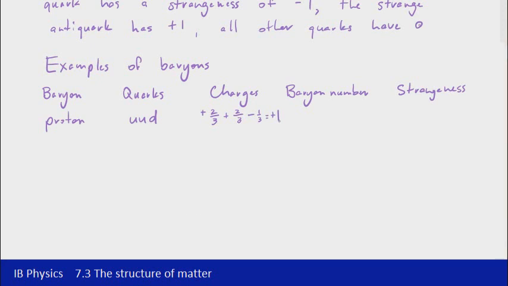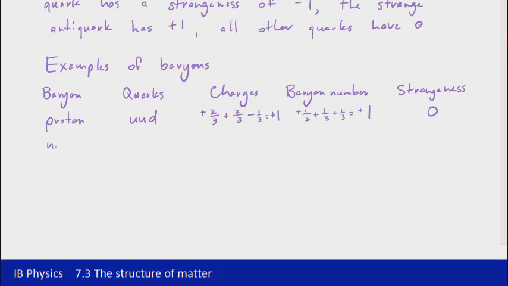Recall that we should really write the e after these, but considering that they all have an e after them, we'll just drop that out and ignore it. The baryon number, because these are all quarks, each have a baryon number of 1/3, which again gives the proton a baryon number of 1. Because there are no strange quarks involved, the strangeness of a proton is 0.